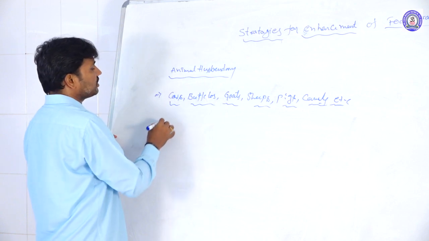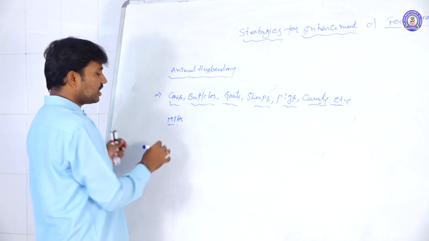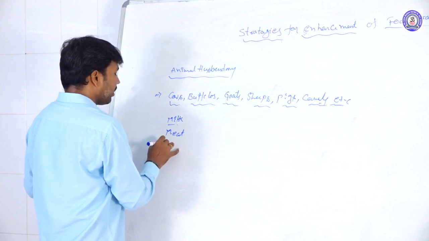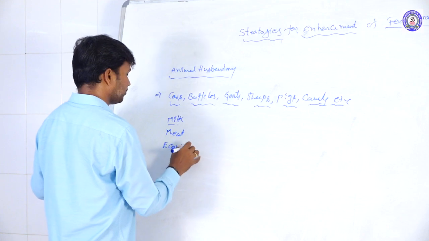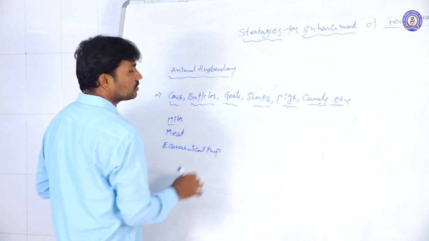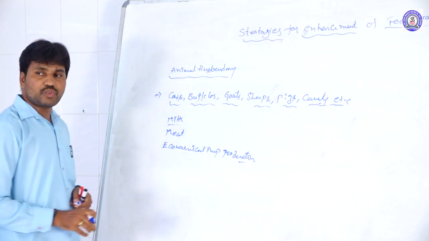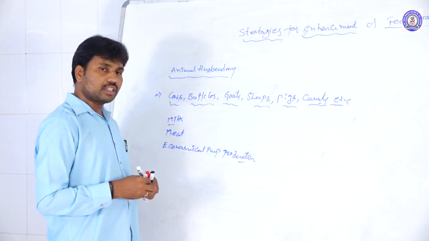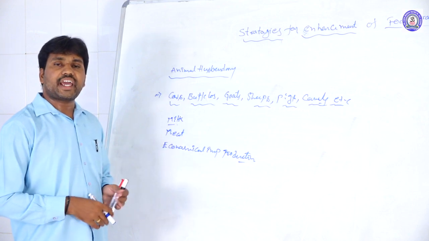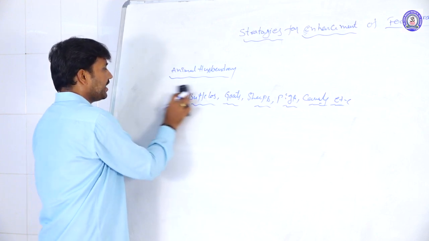In these animals, some are for milk production, some for meat production, and some for other economically important products such as wool, skin, honey, etc. We get these from different types of animals. So this is the basic aim of animal husbandry.